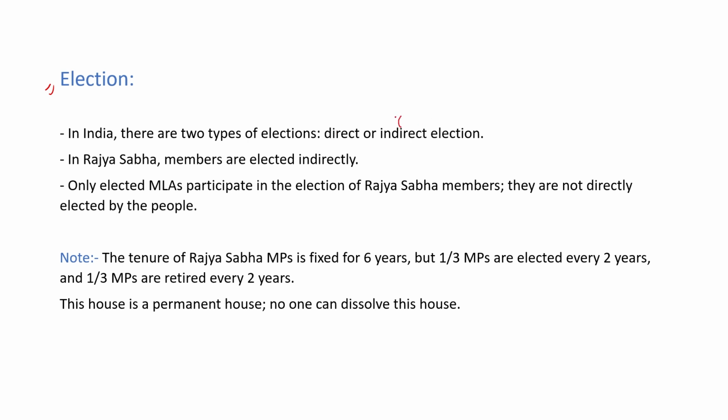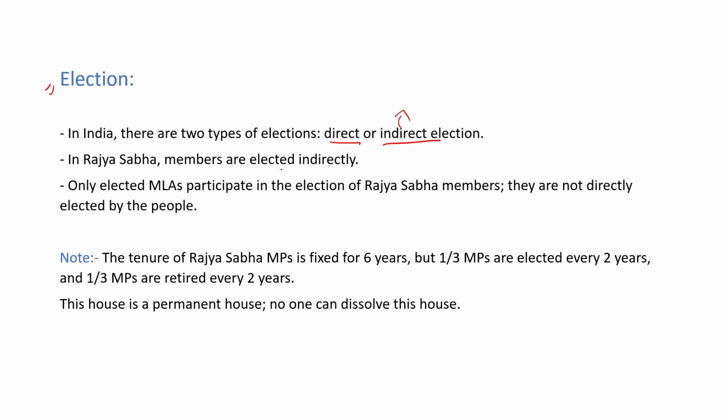But in indirect elections, the representatives are not directly elected by the people; they are elected by reference members or a third party. So this type of election is known as indirect election. Like the president is elected by the MPs and MLAs. So when constitutional bodies or any other authority, and not the people, vote for their representative, these types of elections are known as indirect. And when people vote, these are known as direct elections.